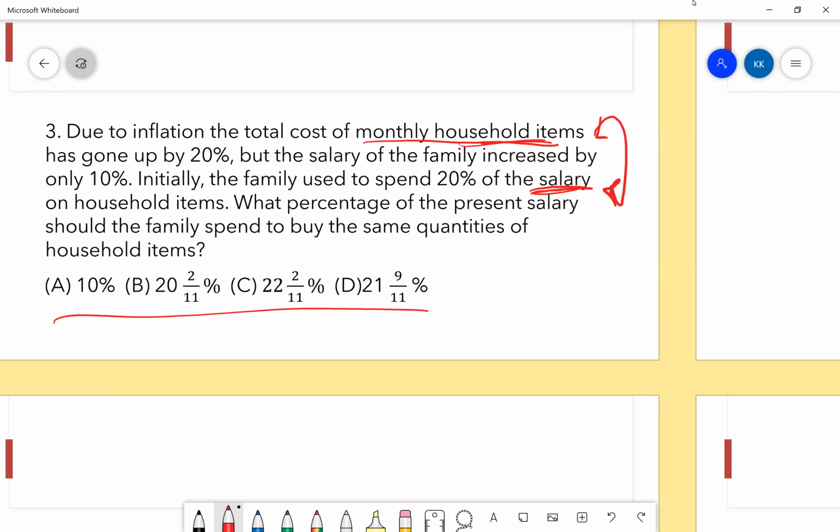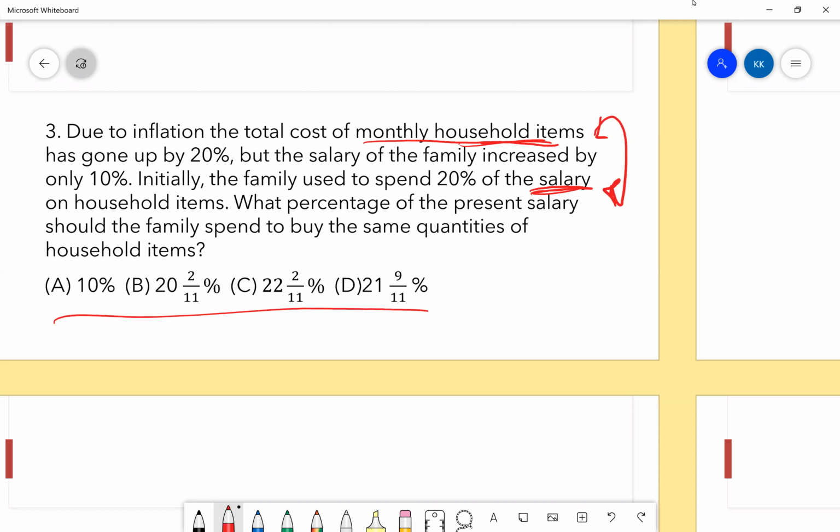Since I cannot see your pen and paper, I cannot comment on what you did. I didn't do any calculation as such. What I considered is I need 24 rupees to get the household items. In 110, 10% is 11 rupees, 20% is 22 rupees. So the rest is 2 rupees. I need two more rupees.